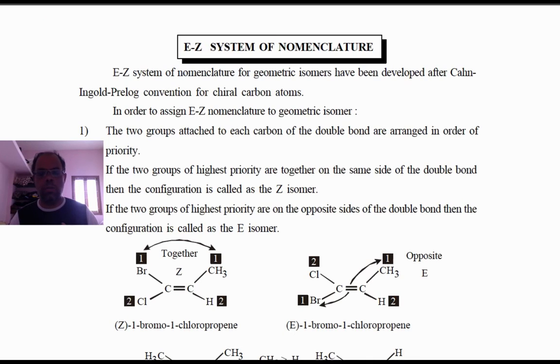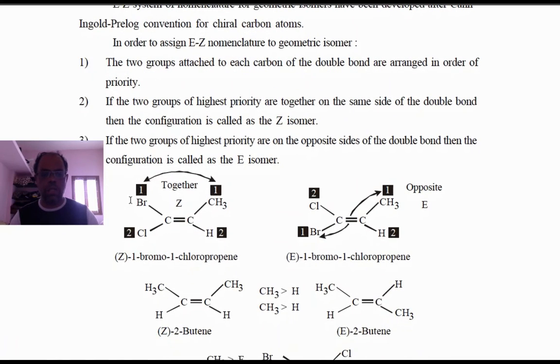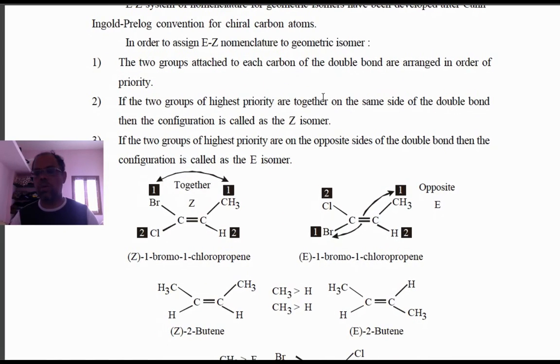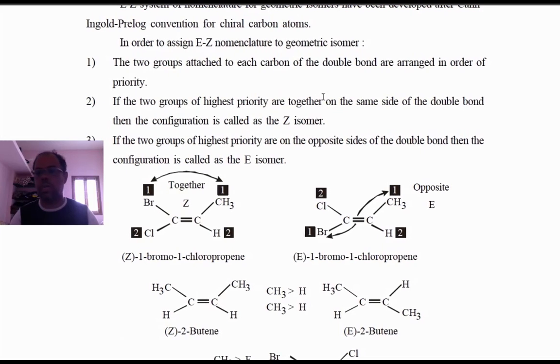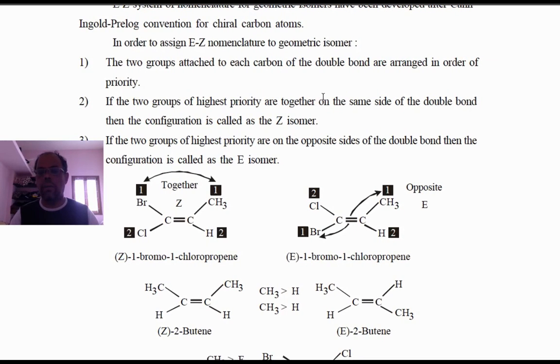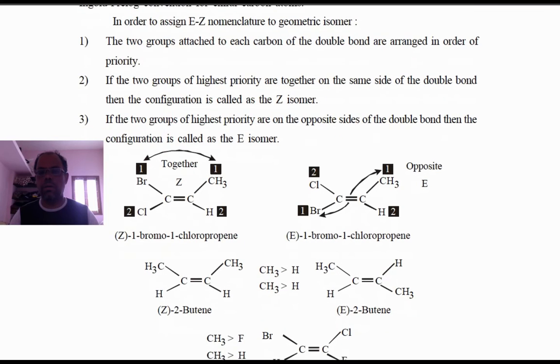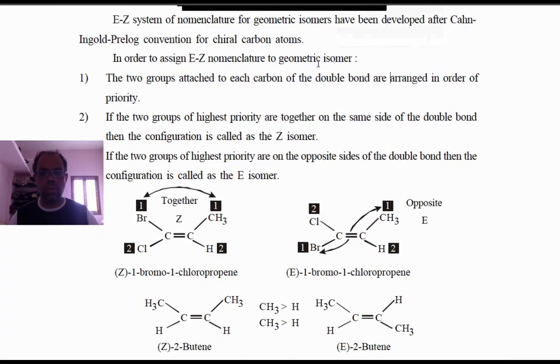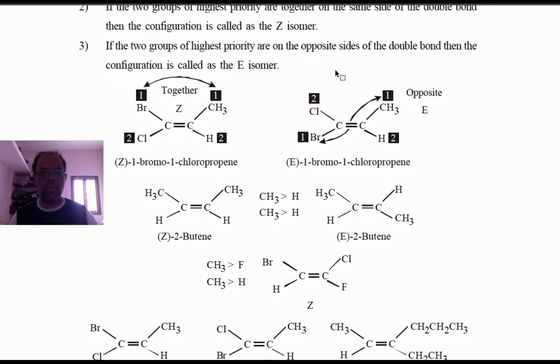For the groups attached to the double bond, the priority is decided for the groups attached to the same carbon atom.